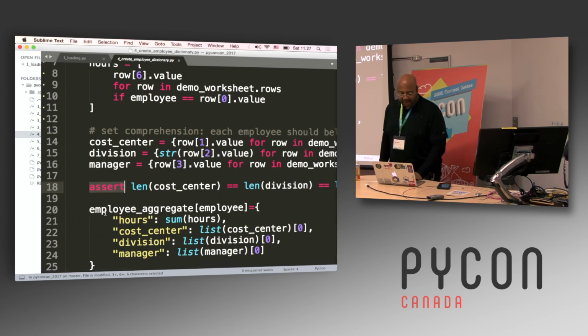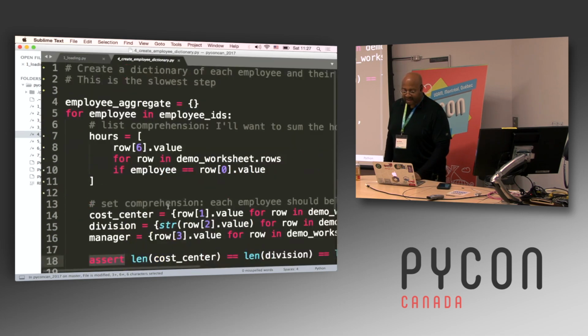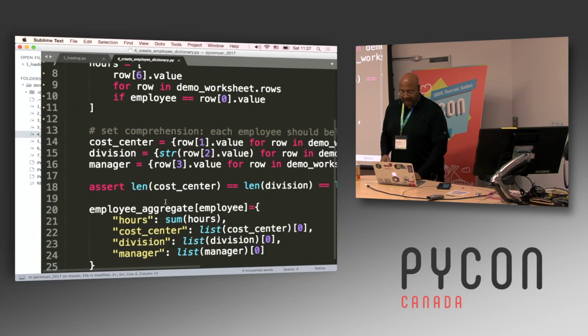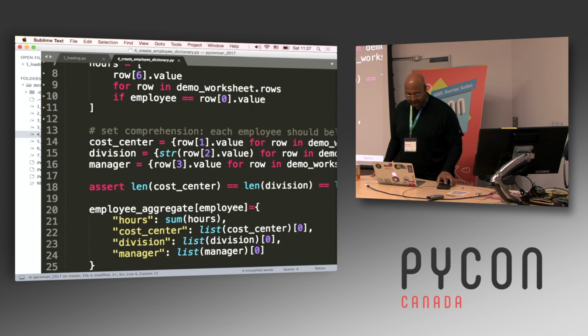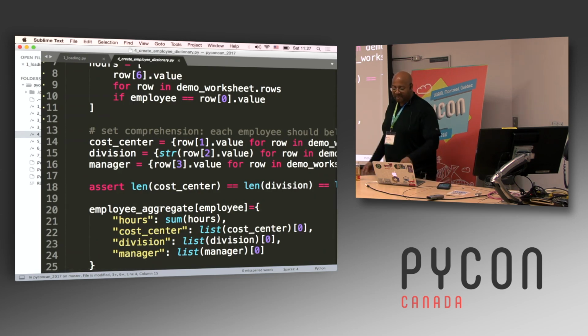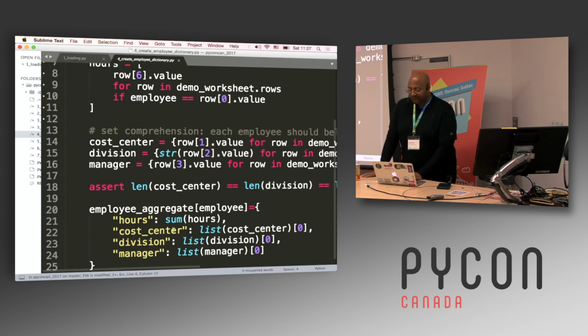And now that I've done that, I've got this employee aggregate. I made the empty construct here, and now I'm just adding the values to that dictionary. The key is going to be the individual employee ID, and then I'm summing the hours, and I'm adding in those lists for cost center, division, and manager. So that's going to give me this dictionary of the aggregated employee values.